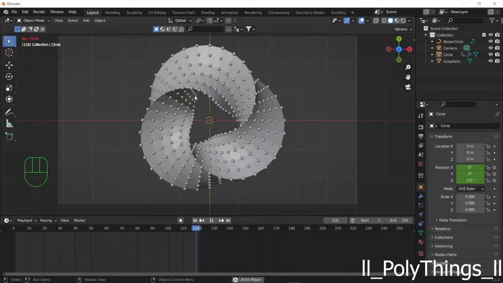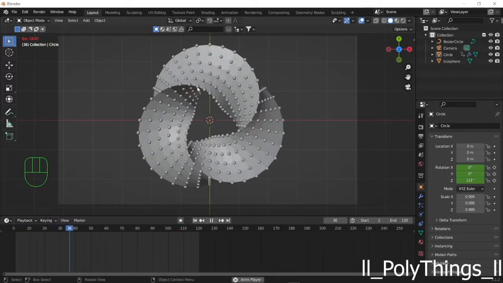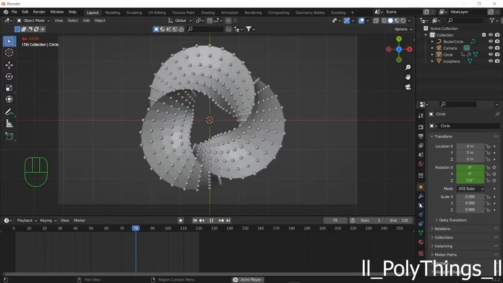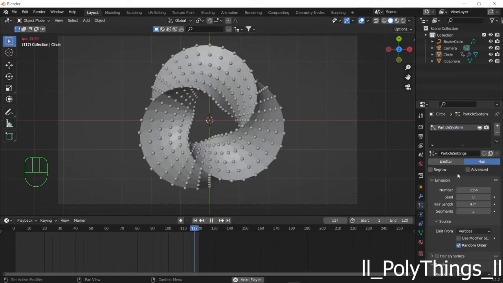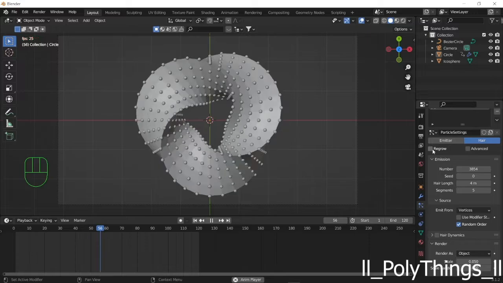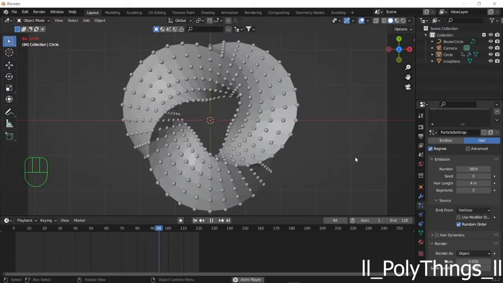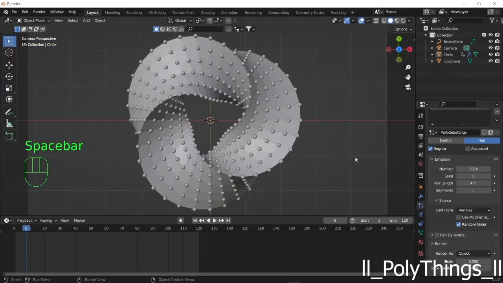Sometimes these icospheres will be bubbling. To avoid that, go to this particle system and turn on regroup. Now we are done with our animation. Now let's do our lighting.